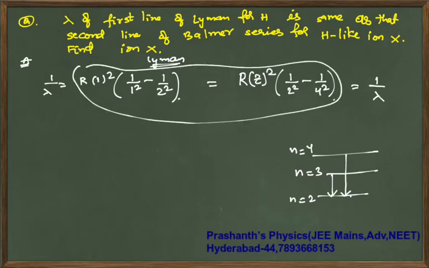Out of this R will cancel off. R times 1 minus 1 by 4 is Z square times 1 by 4 minus 1 by 16. From here calculate the value of Z. R will go off. Once you get the value of Z, you can give whatever value is asked, and finish it off.